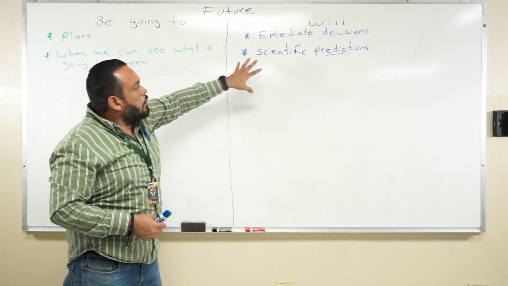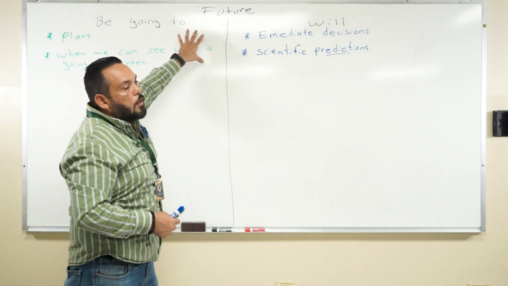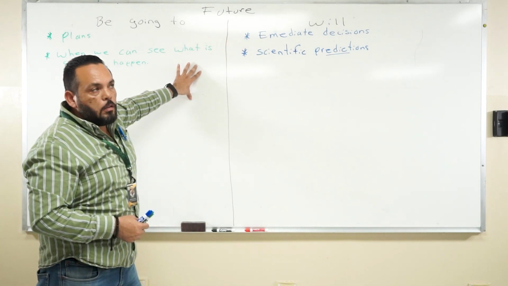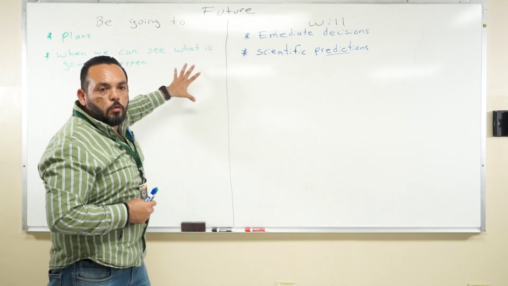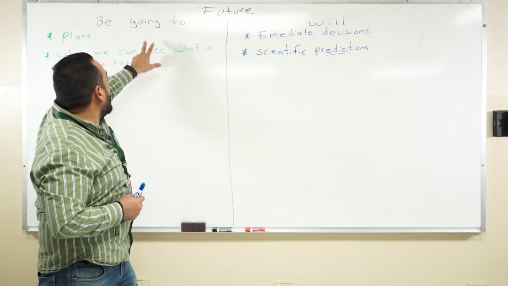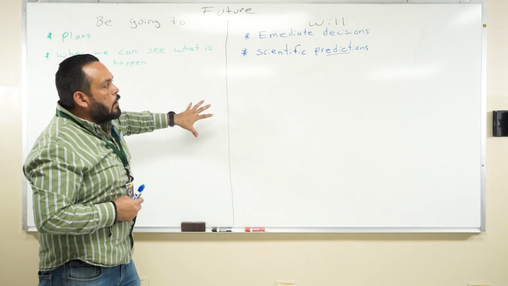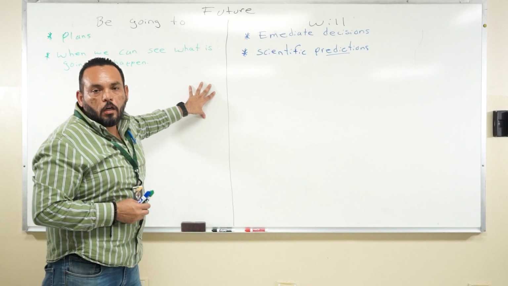So we use the future in 4 different contexts. The common mistake here is that we don't know when to use will and we don't know when to use be going to. So these are 4 different contexts.